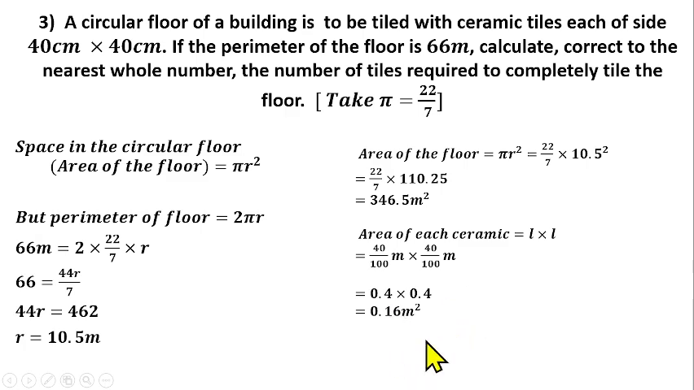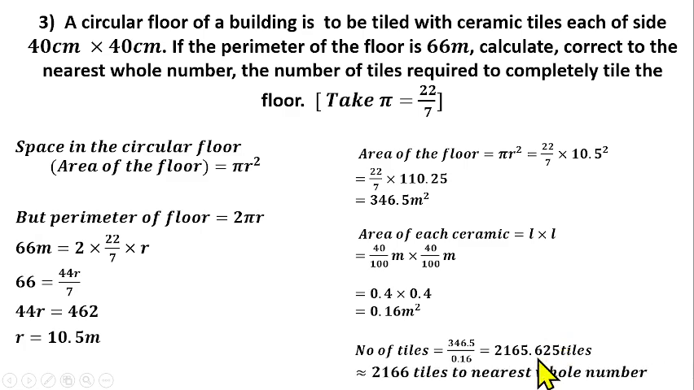So to now know the number of tiles that will be required to floor this circular floor, we need to divide this by this. So the number of tiles will be 346.5 over 0.16, and that should give us 2165.625 tiles. And we are to correct to the nearest whole number, and that should give us 2166 tiles to the nearest whole number.